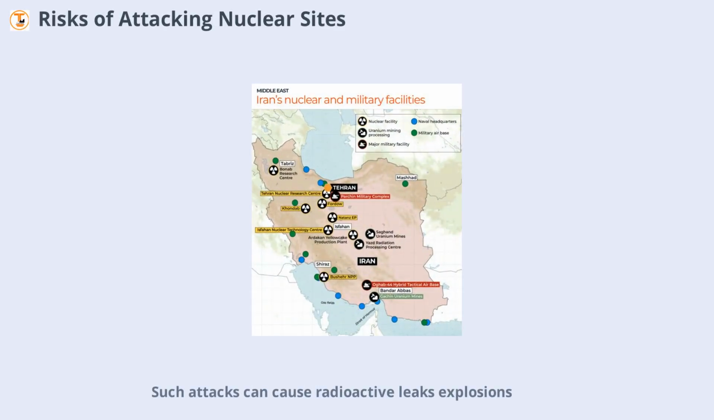Striking nuclear facilities carries enormous risks. Such attacks can cause radioactive leaks, explosions, and long-term environmental contamination. The International Atomic Energy Agency closely monitors these situations, as seen after the Natanz facility was hit. The potential for catastrophic consequences makes these operations highly controversial and dangerous, not just for the countries involved but for the entire region.